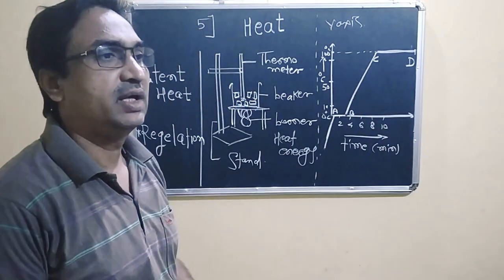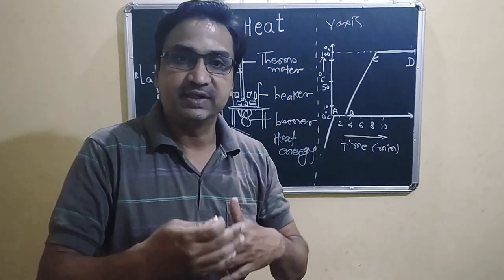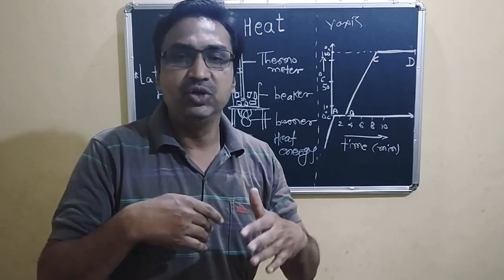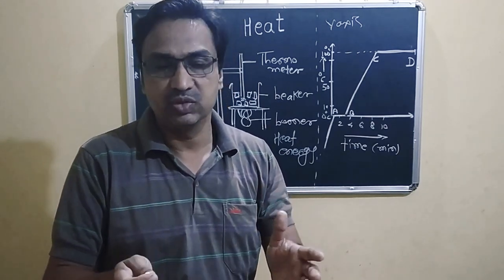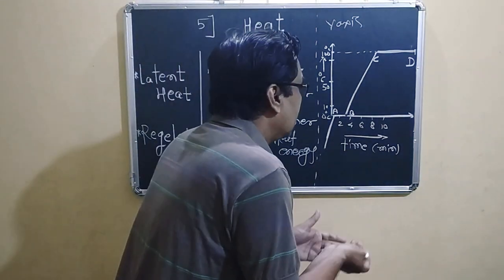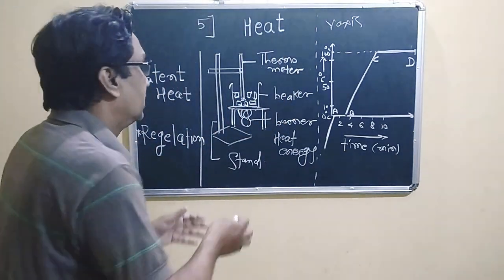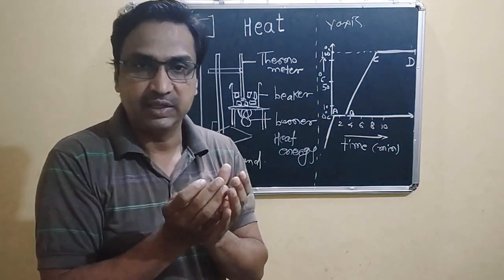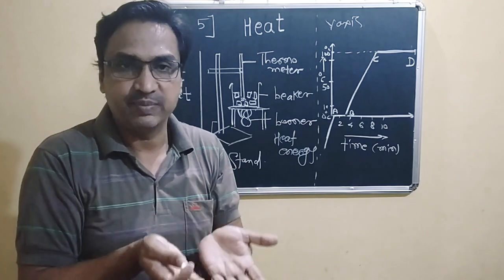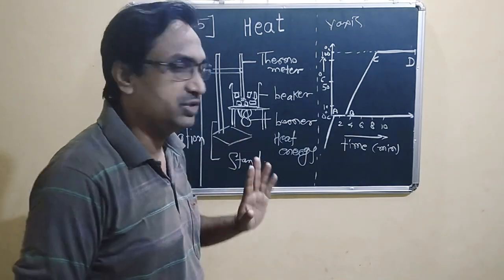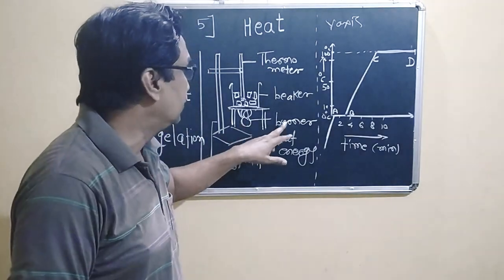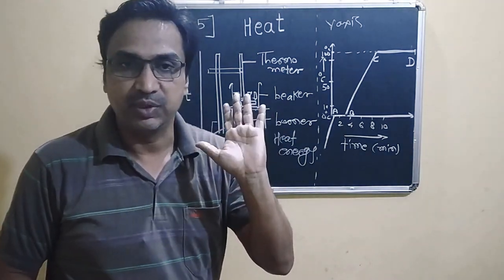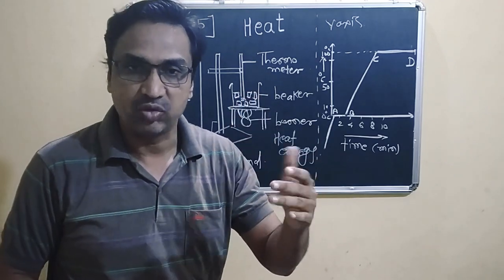Okay, after the transition of a solid substance, that is ice cubes, into liquid, that is water, in the liquid phase the substance absorbs heat once again, and we have to continue the heat provided to that particular substance, that is afterwards water.